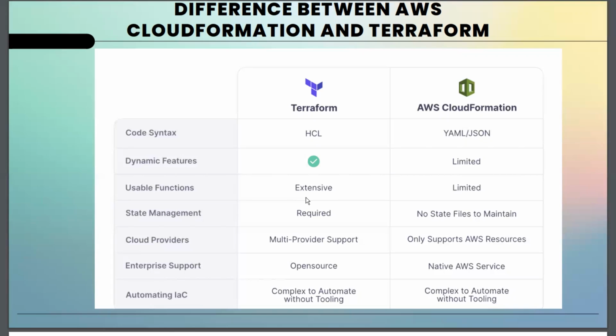But in CloudFormation, because you're only dealing with AWS, you can go directly to AWS support services so they can actually help you out. Then in terms of automating infrastructure as code, they are both complex to automate without tooling. That's one thing you need to know about.